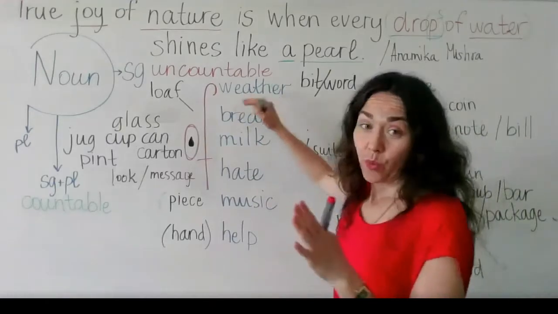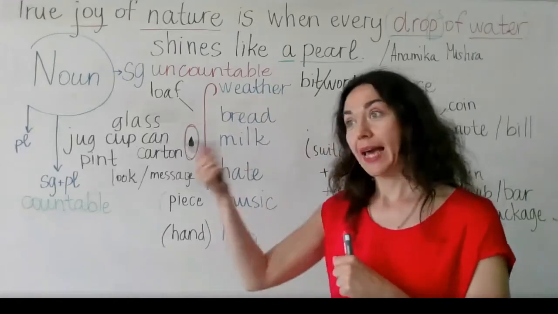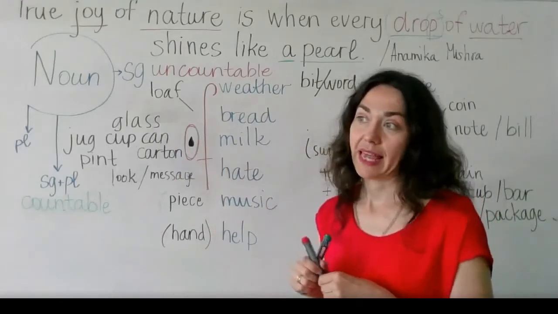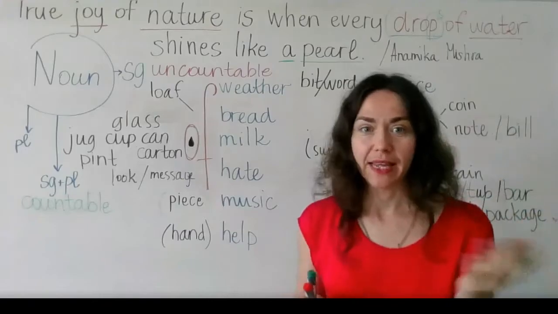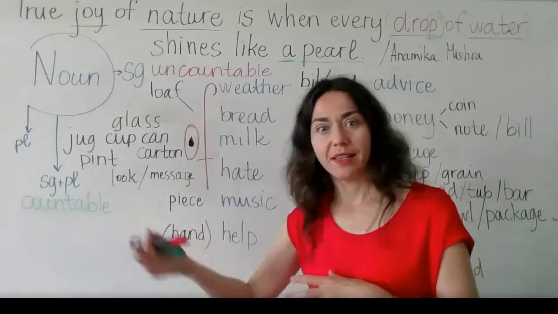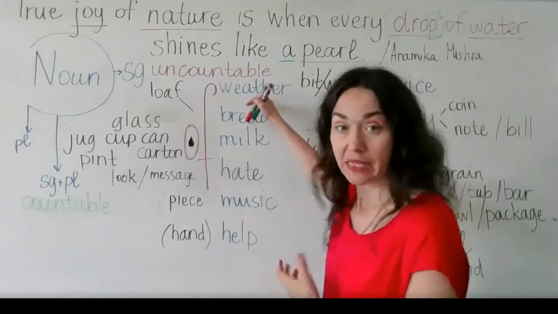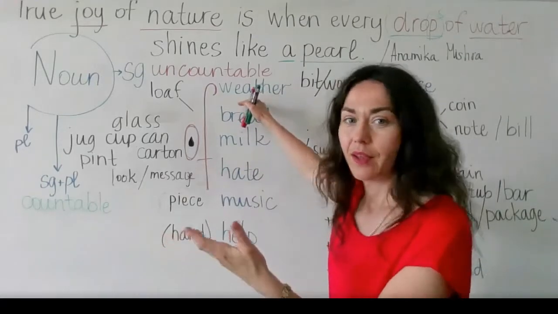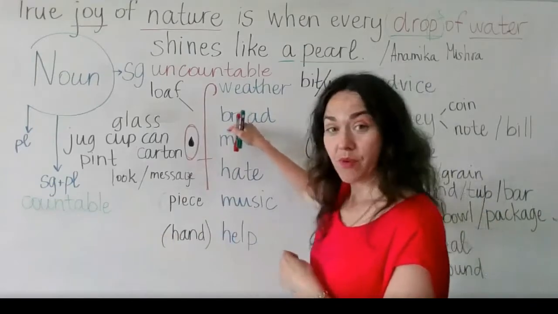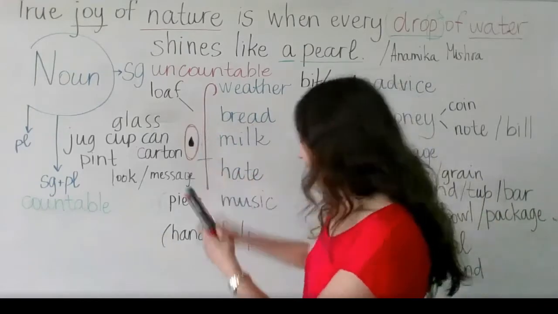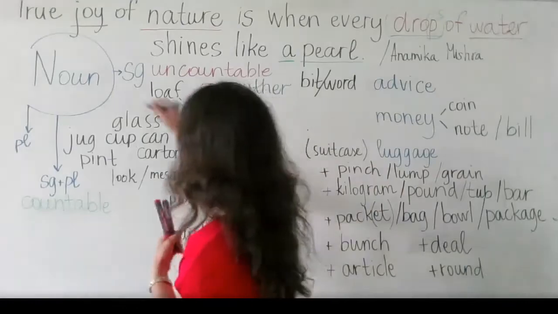So when you speak about the weather, you can speak about lightning. In that case, you say a bolt of lightning. You can speak about sunshine. You can speak about this and that. So you can use other words which describe the weather. But when we move to bread, you can say a loaf of bread.